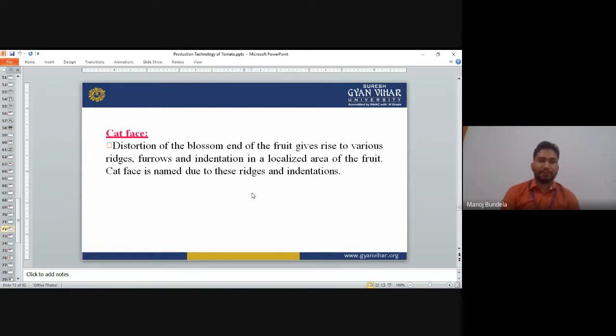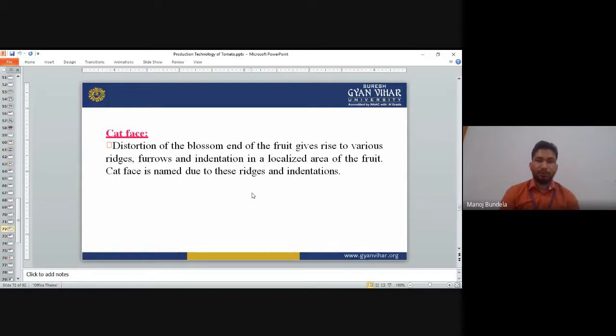Next is catface. Deterioration and distortion of the blossom end of the fruit gives rise to various ridges, furrows, and indentations in a localized area of the fruit.